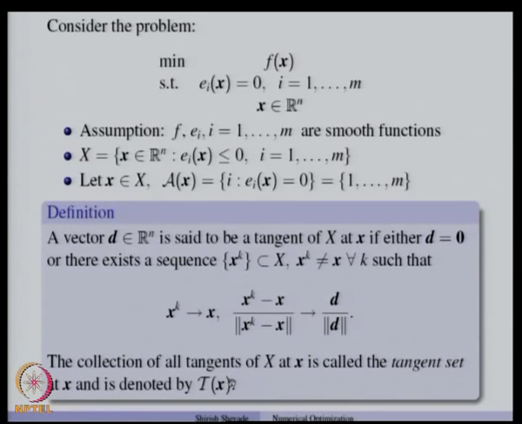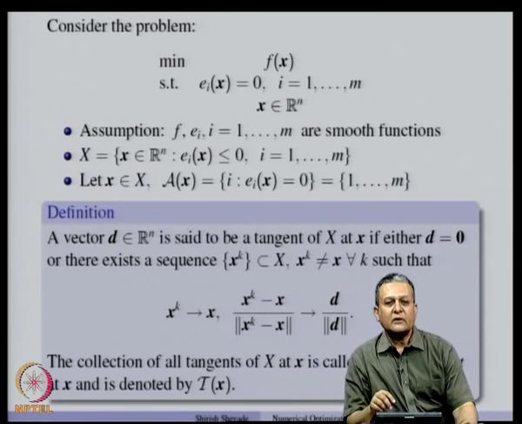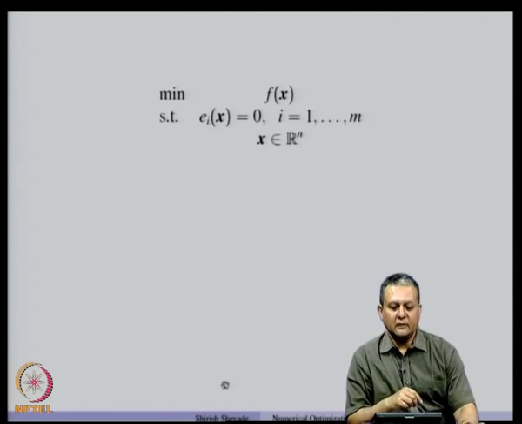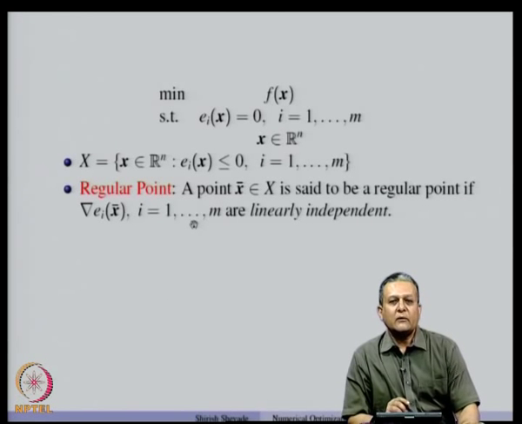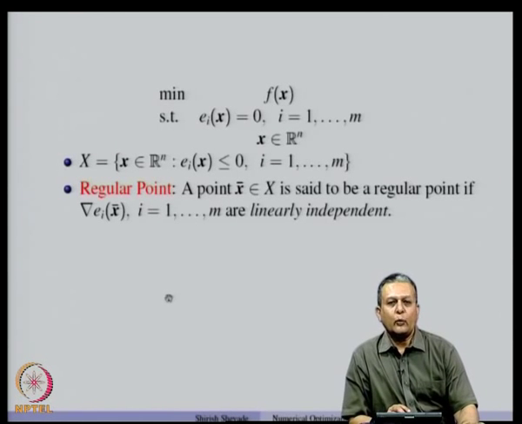If you recall, for the inequality constraints, we used the feasible set, script F of x, and that feasible set was characterized using F tilde. So, similarly, how do we characterize Tx? Let us look at that part now. For that purpose, we will need the definition of a regular point.